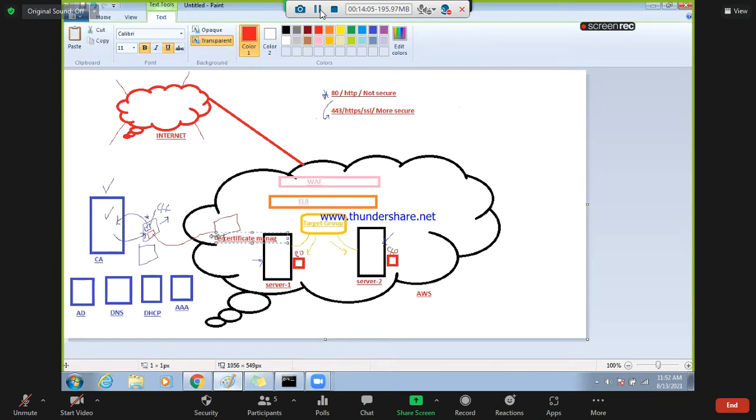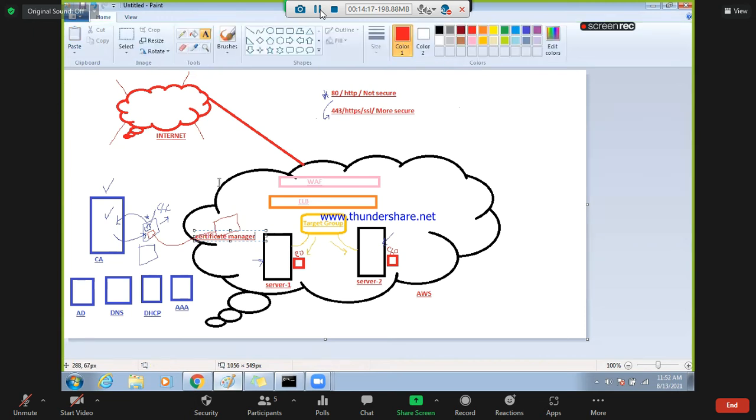Okay. Now, as I told, some labs have some limitations. So you need to understand the background and consider those things. For example, to show you the certificate manager and host our public server on port 443, I cannot show you this part. Do you agree with me?